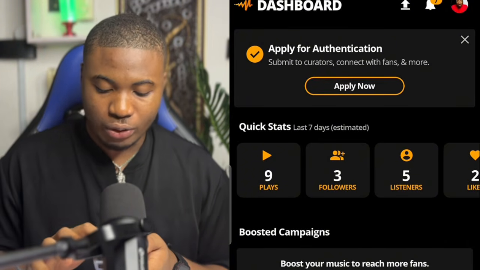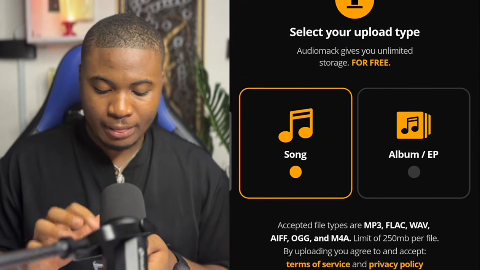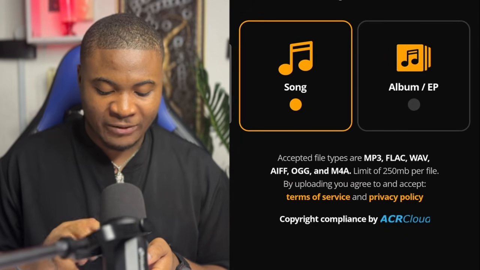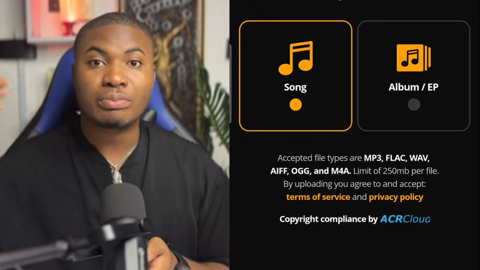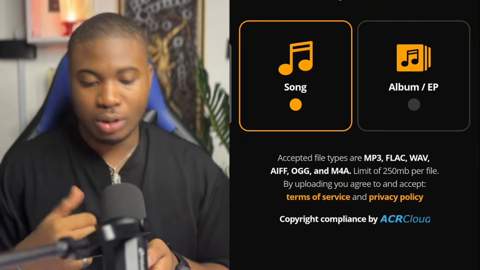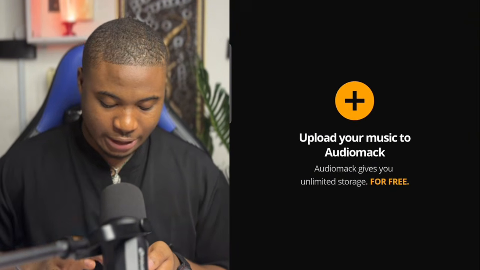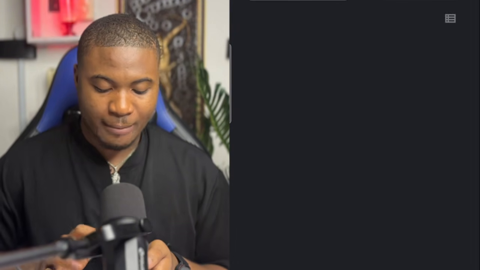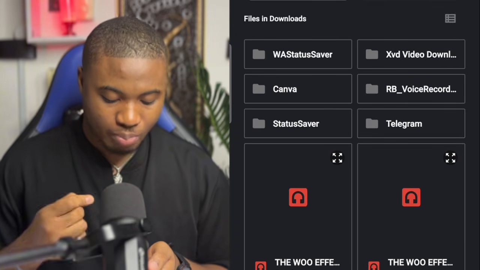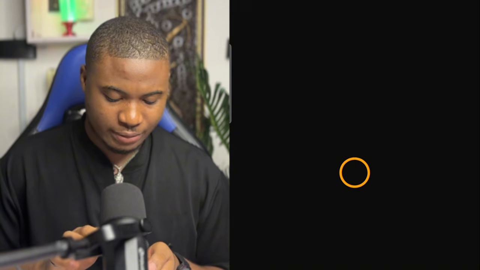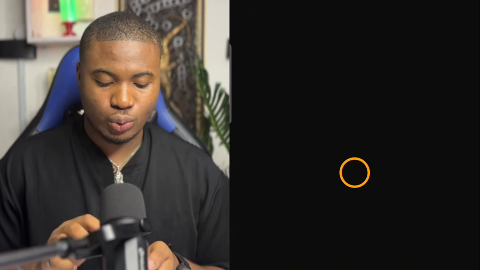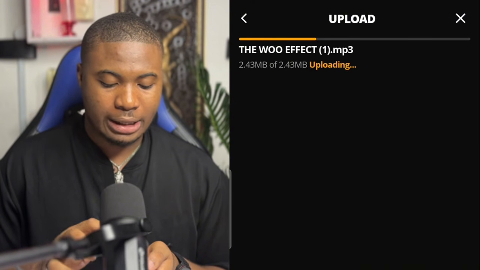After you have created your account, the next step is to upload your music. To upload, tap on this arrow right here. Then it will show this interface where you select either song or album. If you are uploading bigger music, you can select album, but if you are uploading one music, you can select song. So click on next and then tap on the plus icon. Then it will pop up where you select the music you just created. So this is the music I created, and it will start uploading on the platform.